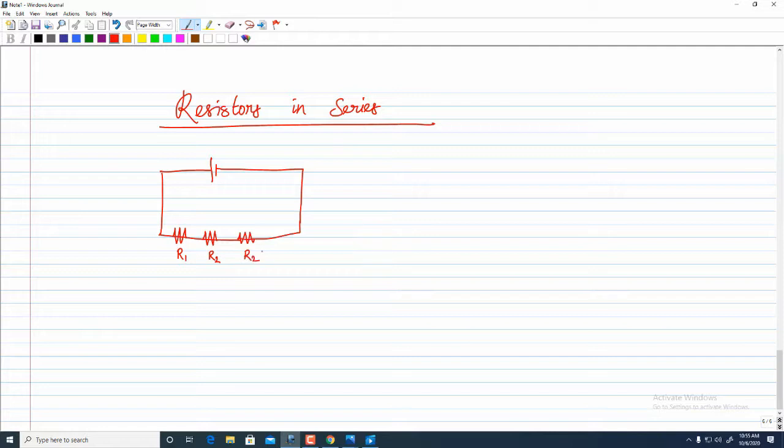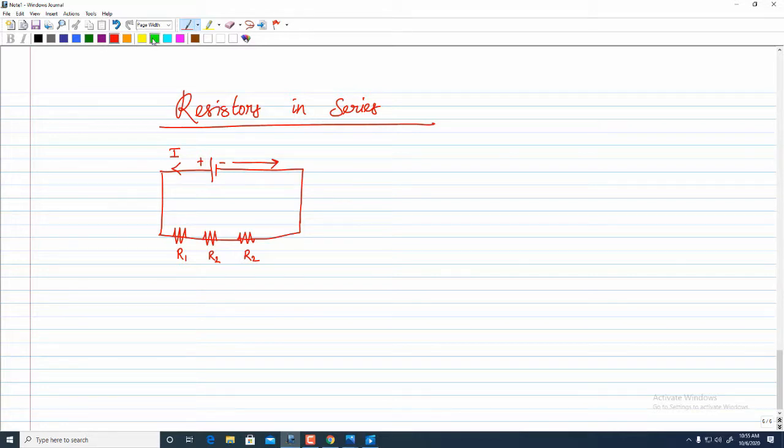A series connection means that a single circuit wire is running through and connecting all the three resistors. I have a battery here, with the positive terminal here and the negative terminal here. Flow of electrons will happen from the negative terminal towards the positive terminal, but the conventional flow of electric current is represented by this arrow, from the positive terminal of the battery towards the negative terminal. So when a single wire is used to connect all the three resistors in a given circuit, we call it resistors in series.